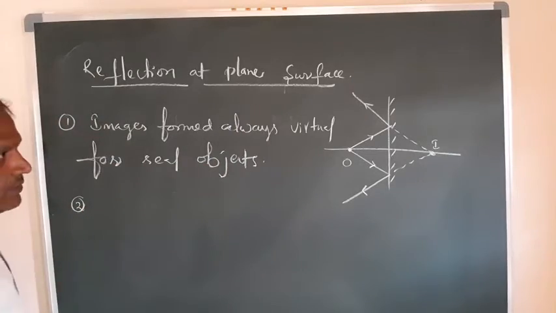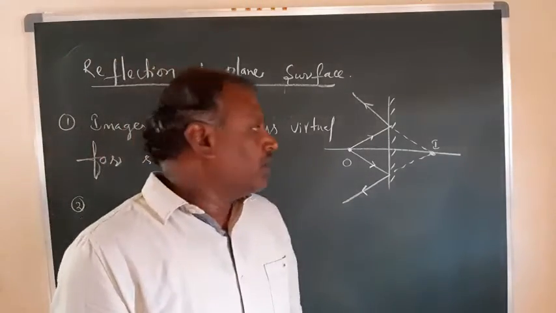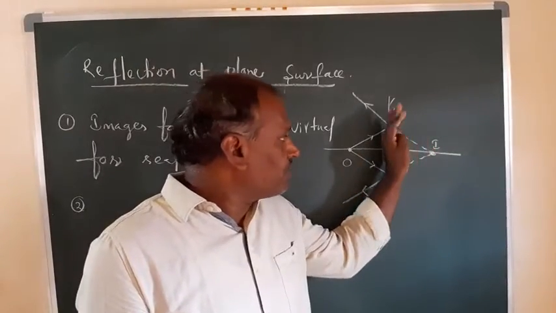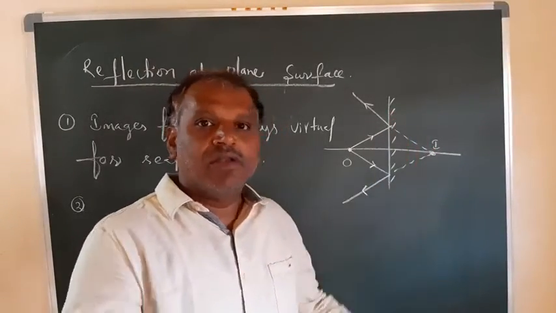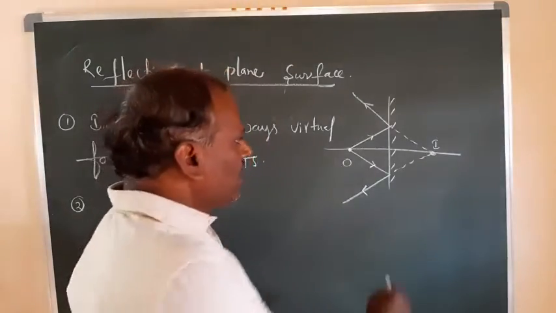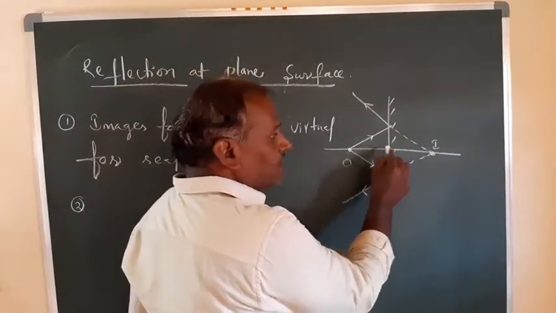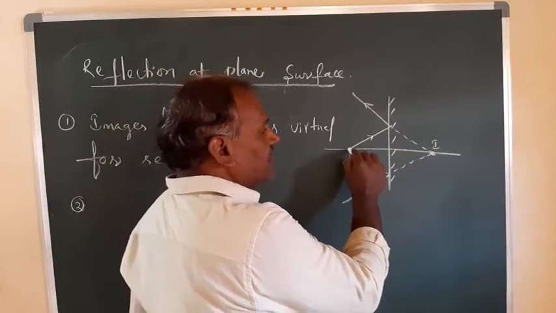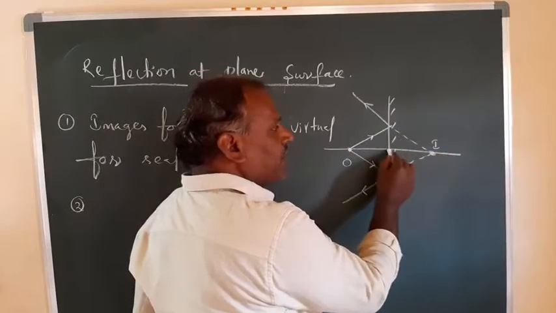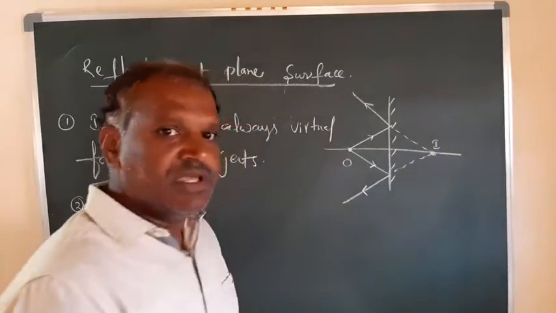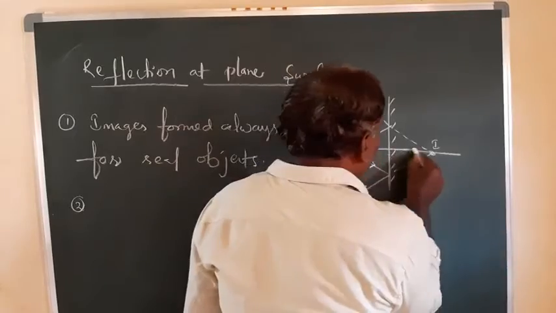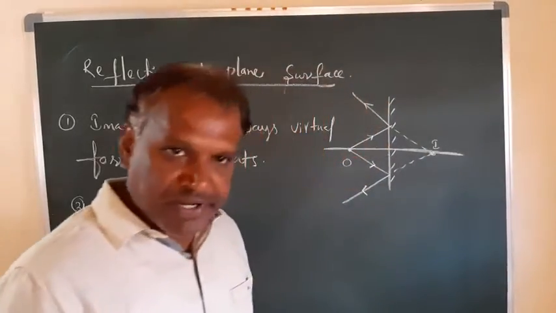And the second point. The object distance and image distance from the plane surface are always equal. That means how much distance the object is kept with respect to the plane surface, the same distance from the plane surface the image will be formed. It is with respect to a normal drawn to the plane surface.